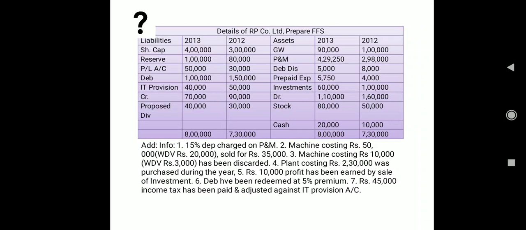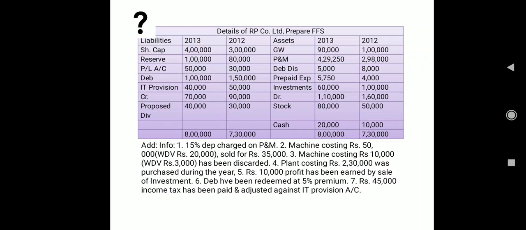For this also we'll check the additional information for how much tax we have actually paid, which will become our application of fund, and how much provision we have made during the year, which will become our non-cash expense. Creditors, as always we know, are a current liability, so it will be a part of the first step, that is the statement of changes in working capital.